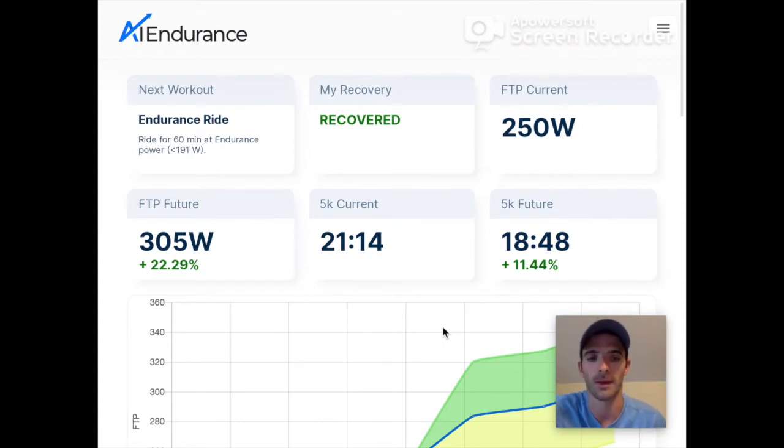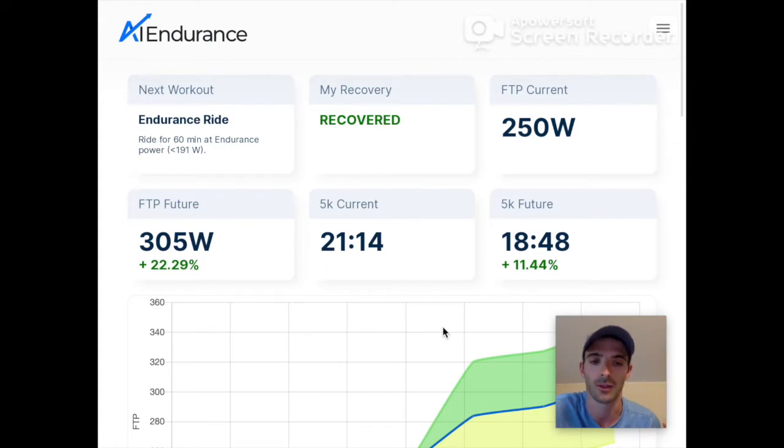And the way it finds the best possible path to your goal, you can think about it like Google Maps. So you want to go from A to B in your city, and you don't know the roads. When we're training right now, most of the time we're just kind of guessing. We're doing endurance intervals, we're doing sprint intervals, but we don't know if that's just one of the many roads that we could take, and we don't know which road takes us the fastest from A to B.